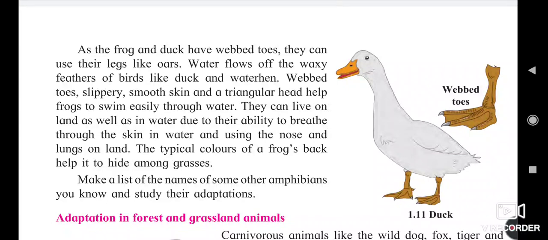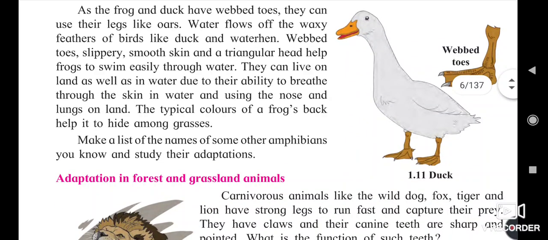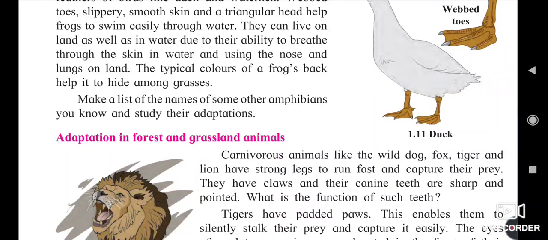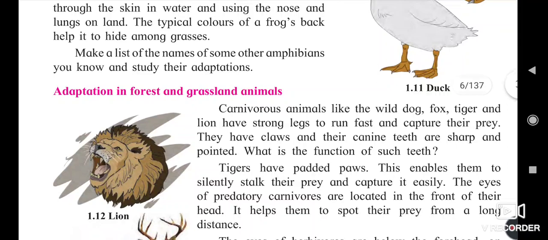They can live on land as well as in water due to the ability to breathe through the skin in water, and use the nose and lungs on land. A typical color of the frog's back helps it to hide among the grasses. Adaptation in forest and grassland animals: carnivorous animals like wild dogs, fox, tiger, and lion have strong legs to run fast and capture their prey. Prey means food, the other animals. Prey means the animals which a lion eats.